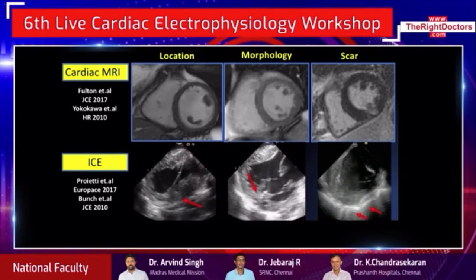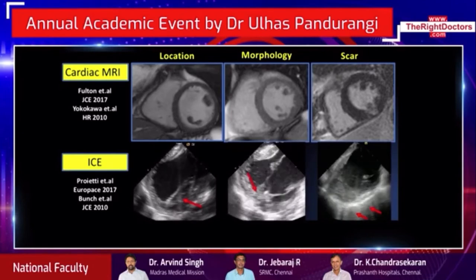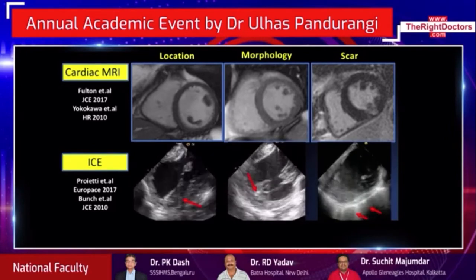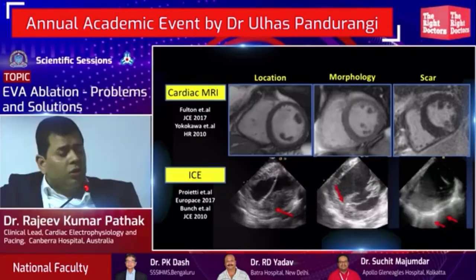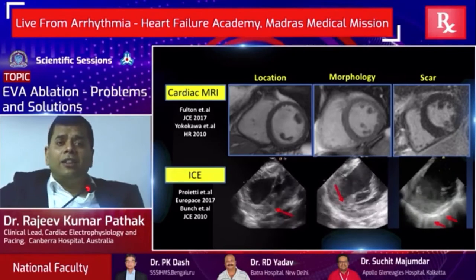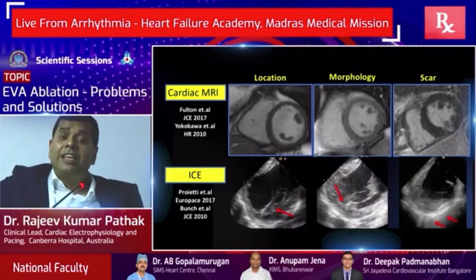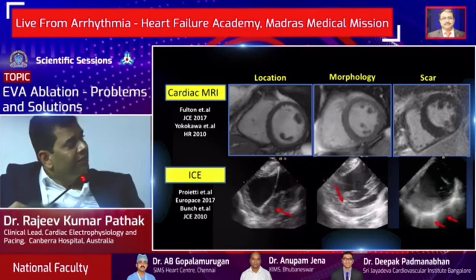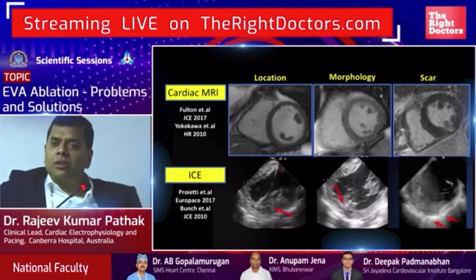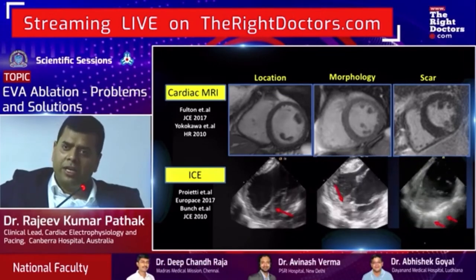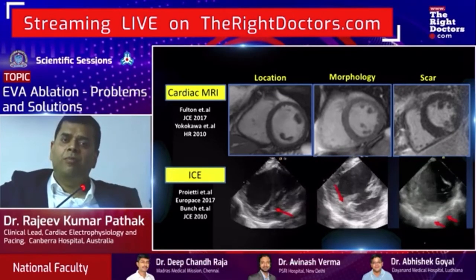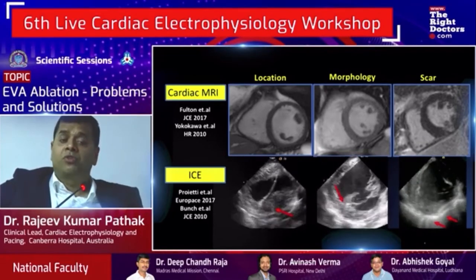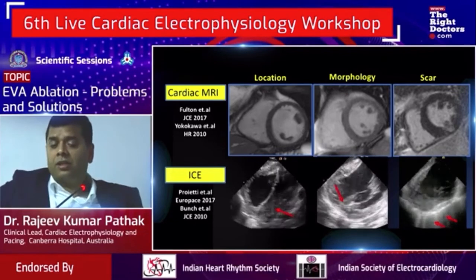So as you can understand, these papillary muscles can insert at different angles or a different part of the clock. If you think of this as a clock, it can be either 2 o'clock or 3 o'clock or 4 o'clock, and the ECG, what you see with these PVCs, can be significantly different. Therefore, having a cardiac MRI, you'll be able to understand where the location is and what type of structure it is. Is it a bifid or single conical, or is it a tethered type of papillary muscle? And then you can really plan your procedure based on the location, the type and the volume of that papillary muscle.